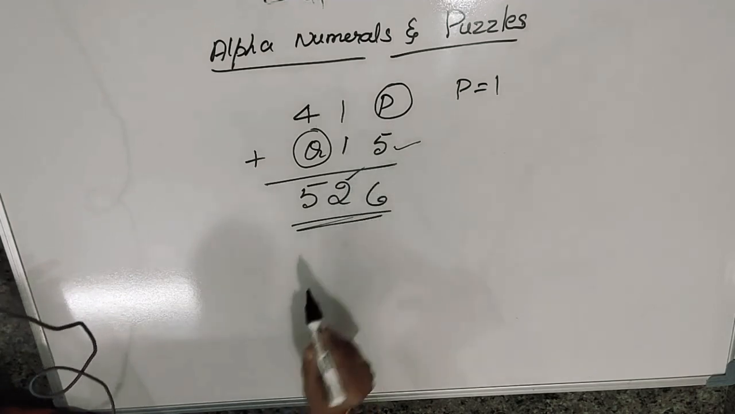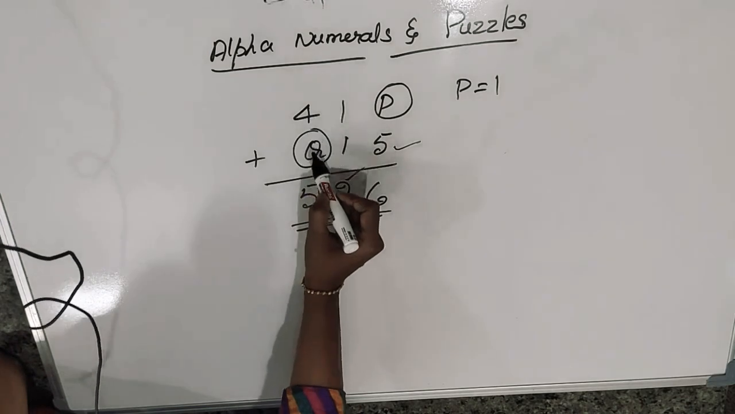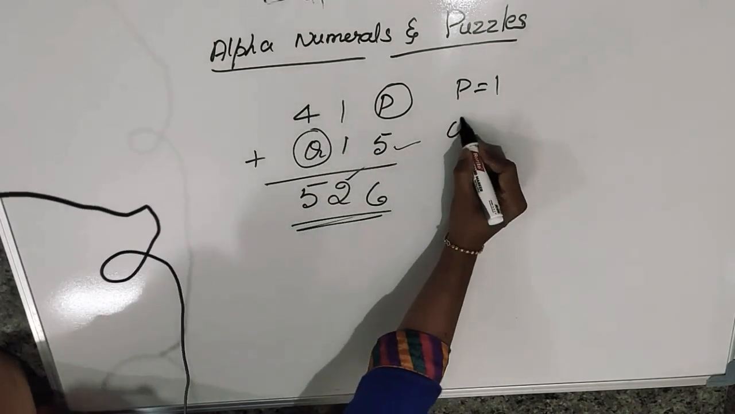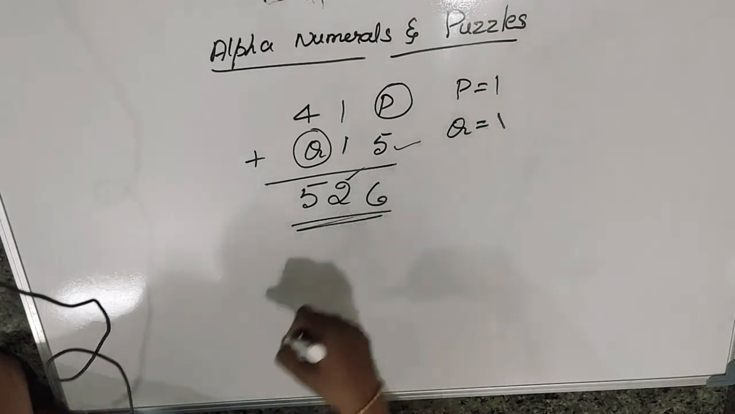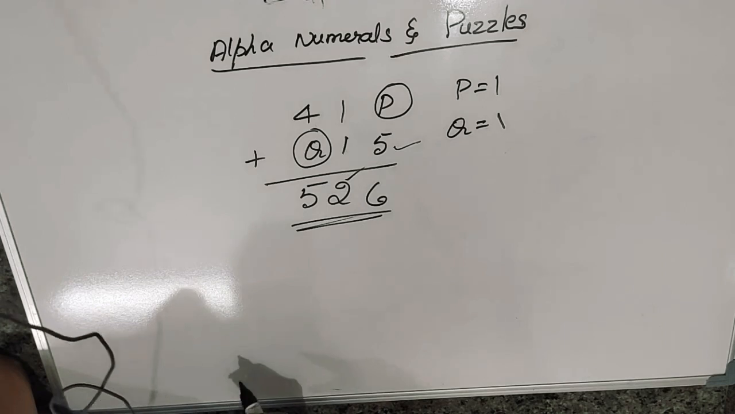Next, 1 plus 1 is 2. It's given already, so nothing is there to do. Next, 4 plus something is 5. What is that something? That something is 1. That's all. This is the answer. Very easy.